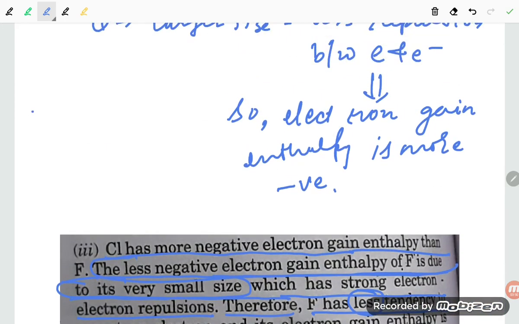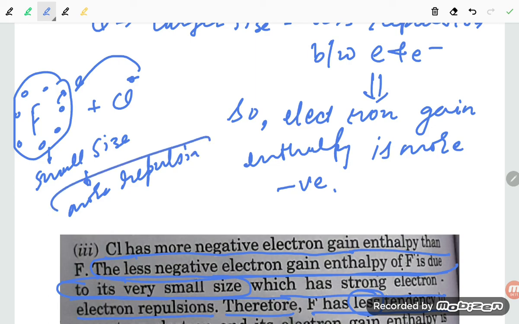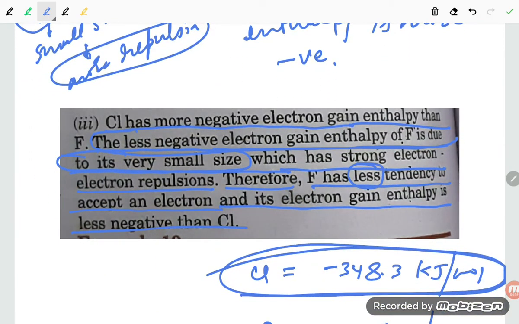So student, if the size of the fluorine is very small, then if you are adding the electron, the repulsion will be high. Why is repulsion high, student? Because of its small size. Small size means more repulsion, right? So here you see a small size which has a strong electron repulsion. Therefore fluorine has less tendency to accept electron, and its electron gain enthalpy is less negative than chlorine.